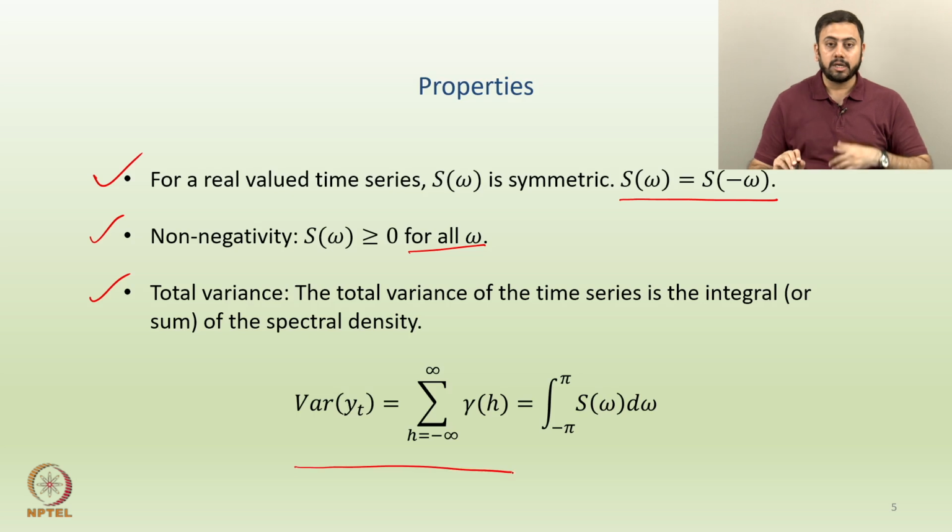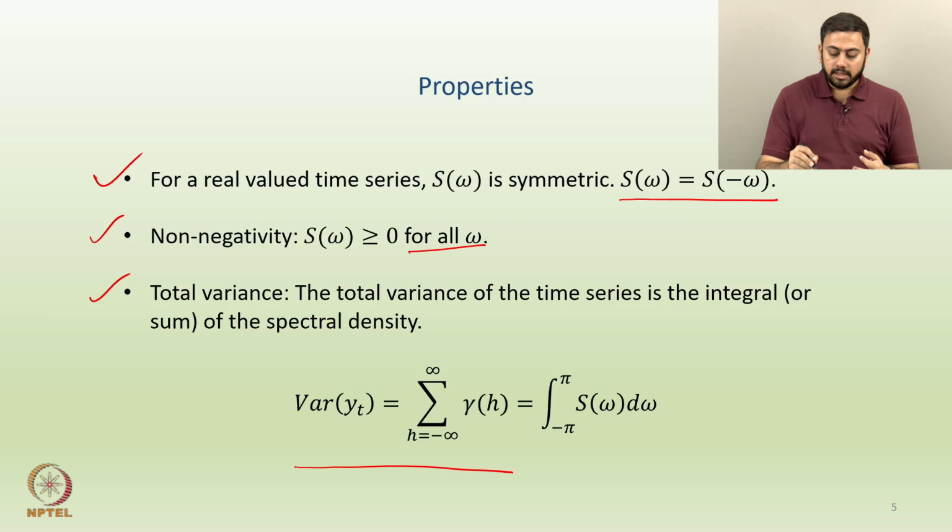So, if you want the total variance of y_t, where y_t is the actual time series, you can find the variance of the underlying time series from summing up the spectral density. So, the summation over h from minus infinity to infinity of gamma h, which is nothing but the integral from minus pi to pi of S omega d omega.